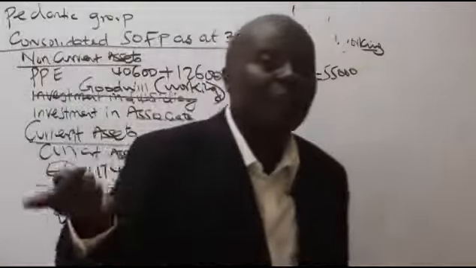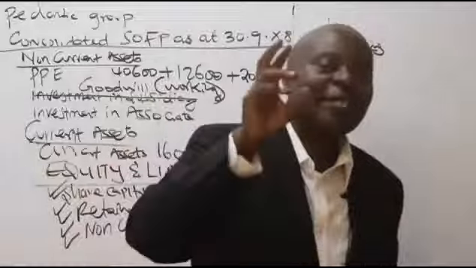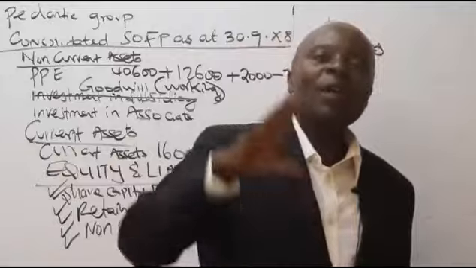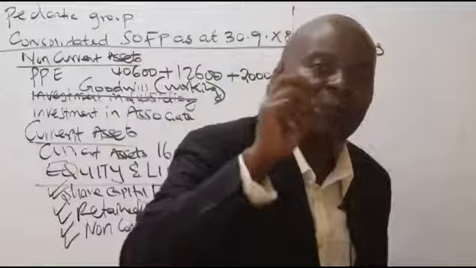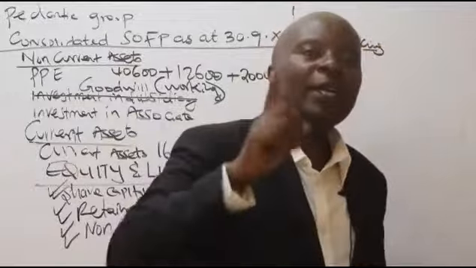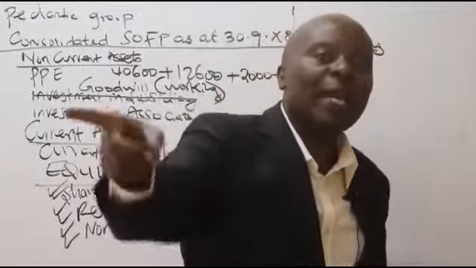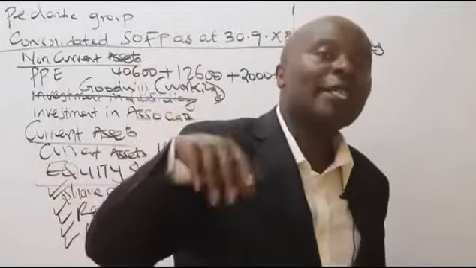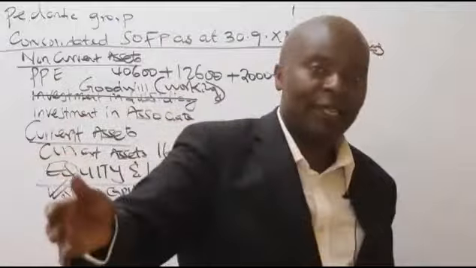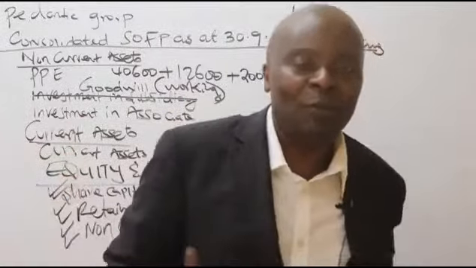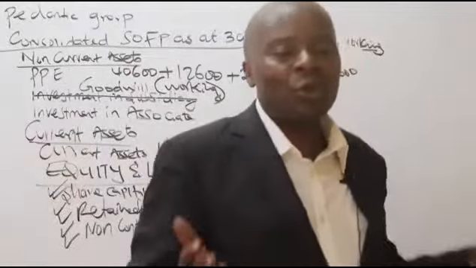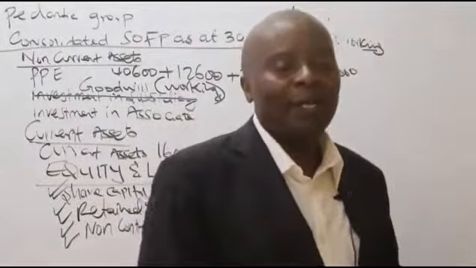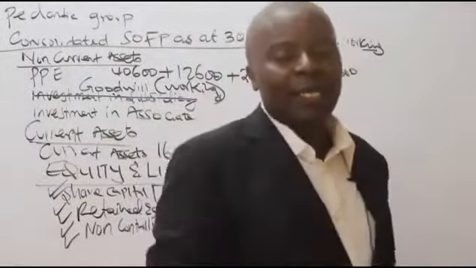Remember, these people have given you money, which is not a loan. They will never, in this case, come to demand their money back. If they want their money back, then they have to go to the secondary market, any secondary market like the Nairobi Stock Exchange, and do what? Sell their shares to a third party. But the money that they gave to us in the form of share capital is a permanent source of capital. And if it's a permanent source of capital, it shall always be under equity.